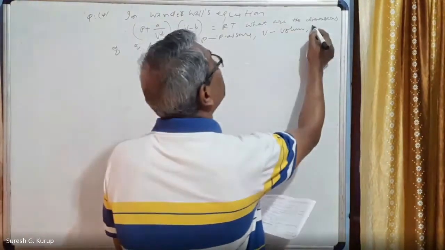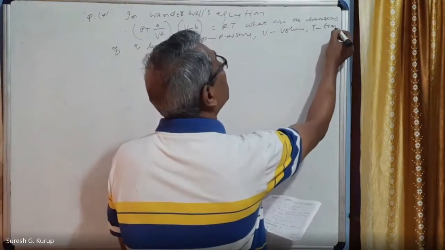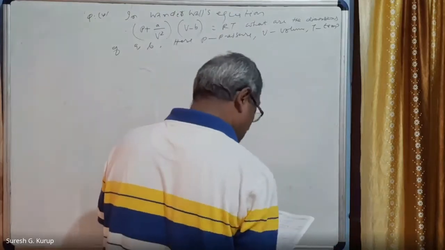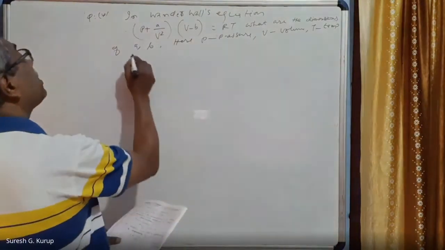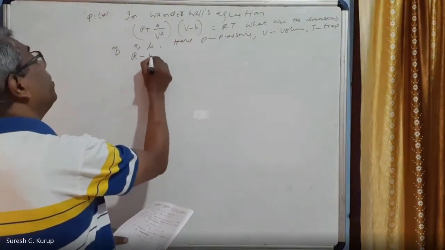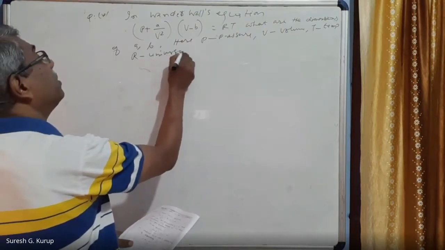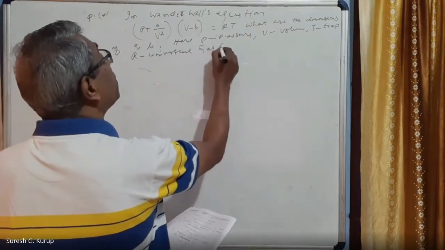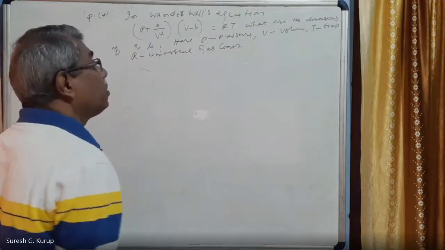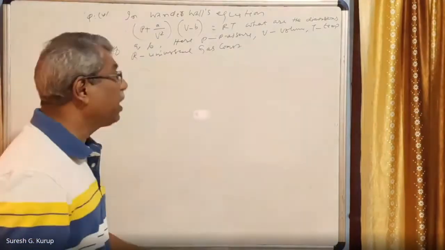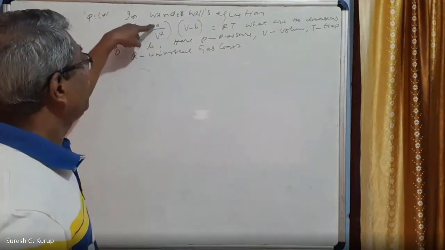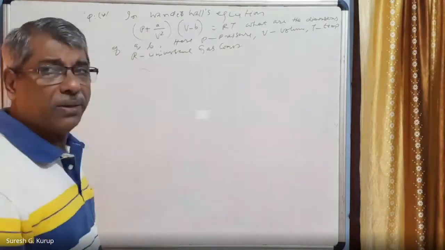T is temperature, and R is the universal gas constant. R is a constant, right? This is the equation. We have to find the dimensions of A and B.